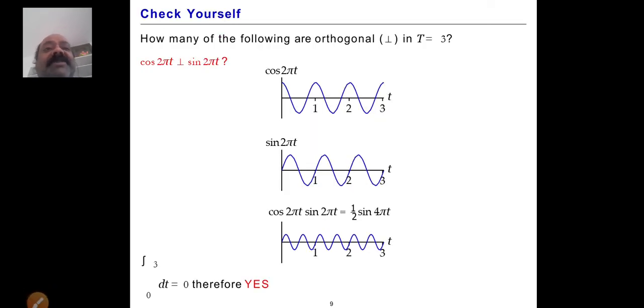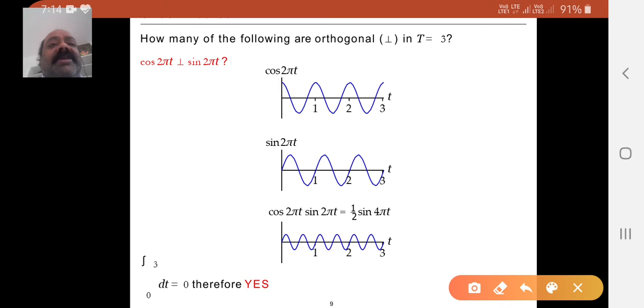Here is the graphical representation for T equal to 3. The cosine wave cos 2 pi t is the first diagram, and this is sin 2 pi t. These two are perpendicular to each other. So cos 2 pi t into sin 2 pi t is equivalent to half into sin 4 pi t, because sin 2 theta is equal to 2 sin theta cos theta.